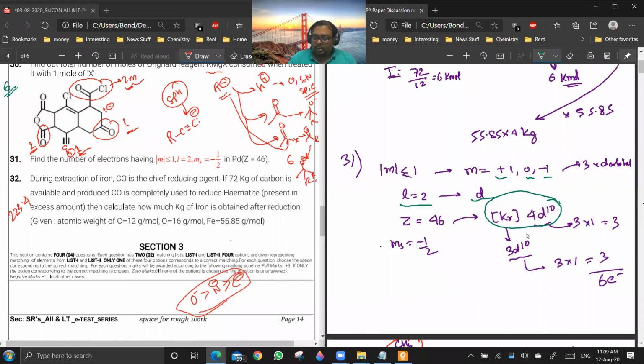So you see, in palladium you will have 4d as well as 5d subshells which are filled with electrons. We are taking only 3 of this and 3 of this, and we are taking only 1 electron from each of the orbitals. So this is 3 into 1 plus 3 into 1, total will be 6.